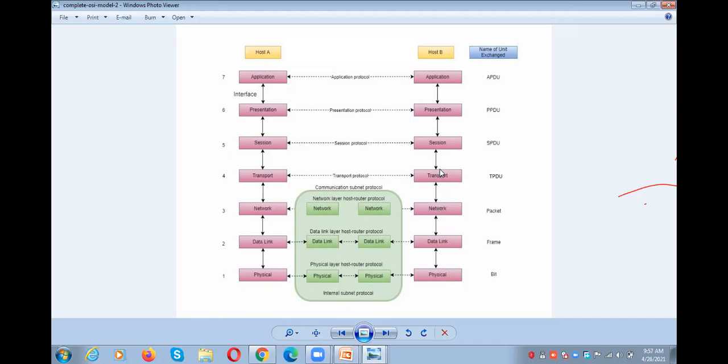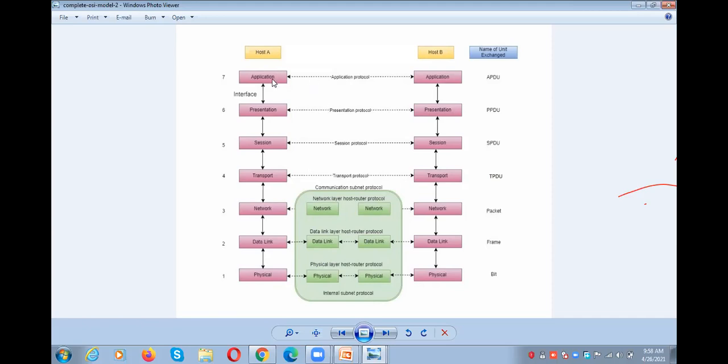This particular one is called the communication subnet boundary. If you get the doubt, sir, what is this? Source and destination, I already told you so many times, are not side by side. Sometimes they may be at long distances. In between the source and destination, we have so many intermediate systems. This is one system, this is one system, and so on.